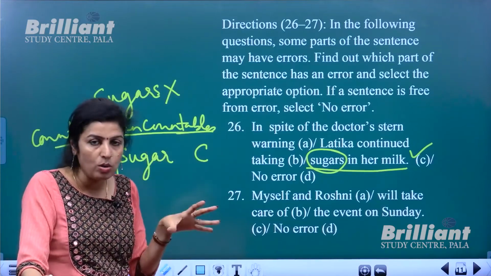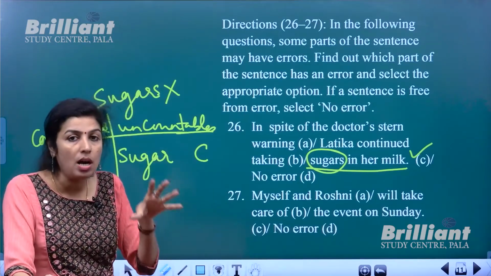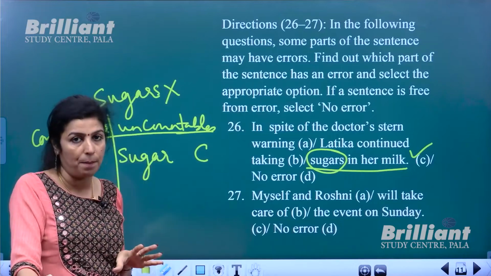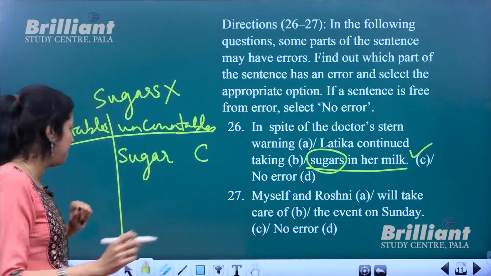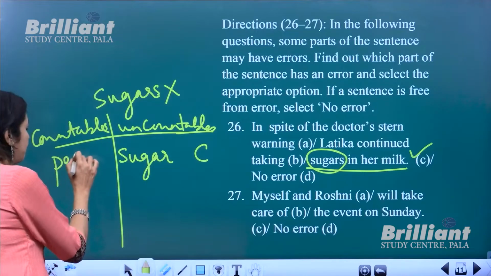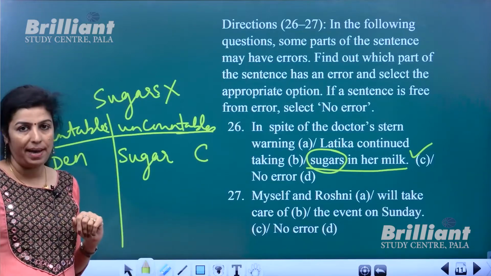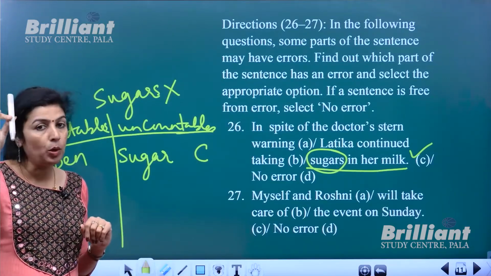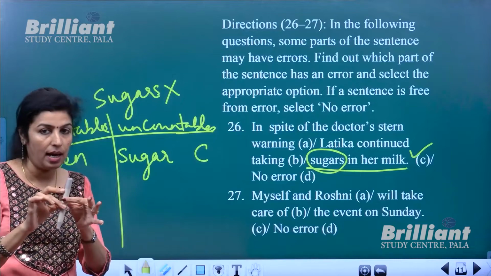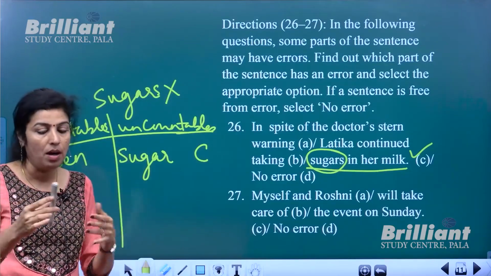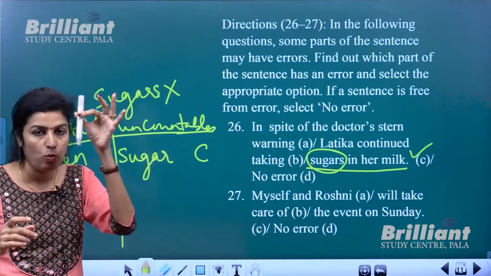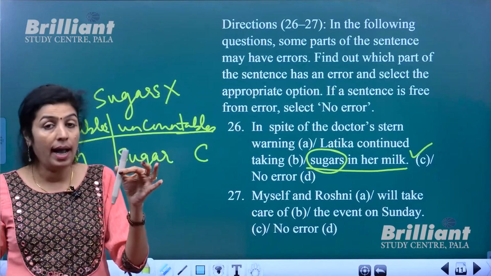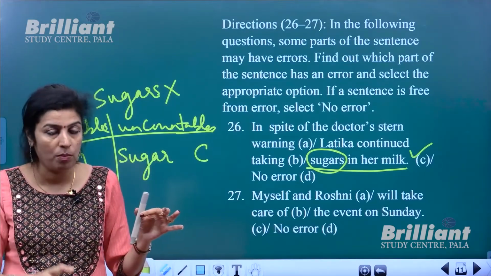Countable nouns are those nouns which you can count in terms of number. One example is pen. So pen, the plural is pens. That means I can count this in terms of number. I can say I have one pen. I have two pens. That means the s form is added.